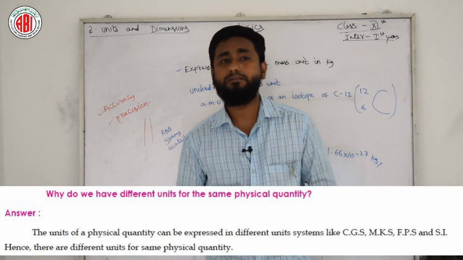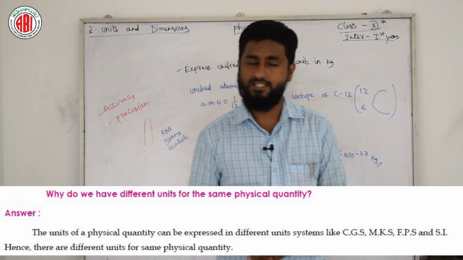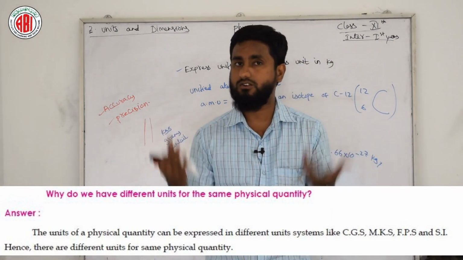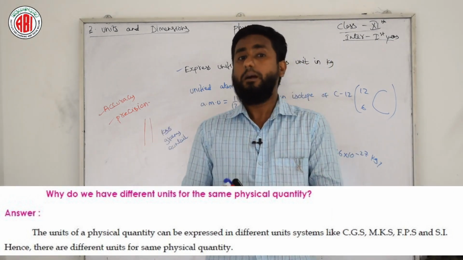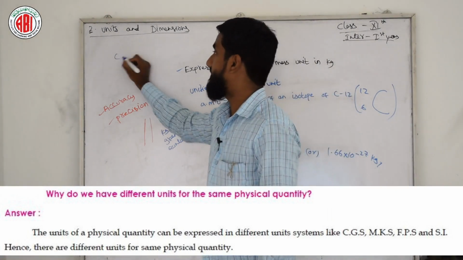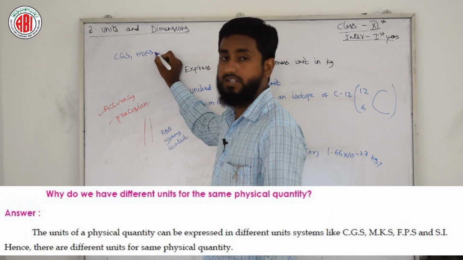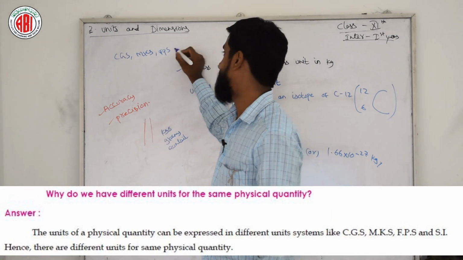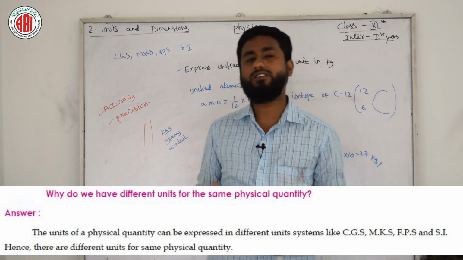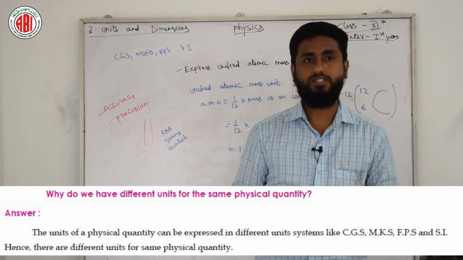The answer is that the units of a physical quantity can be expressed in different unit systems. That means we don't have any different physical quantity. The physical quantity is the same itself, but the systems are different. We have a lot of systems: the CGS system, the MKS system, the FPS system, the SI system, etc. Hence there are different units for the same physical quantity.